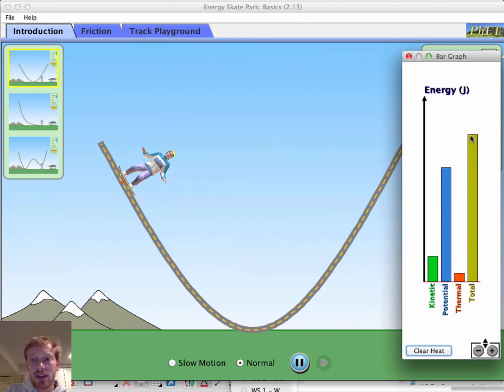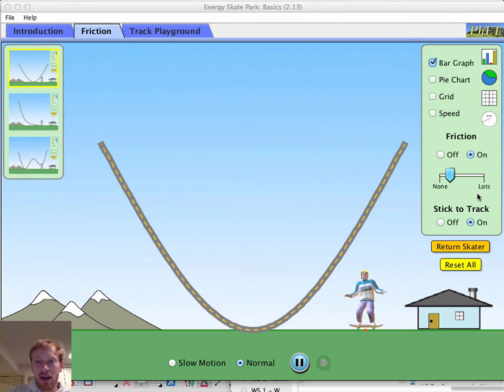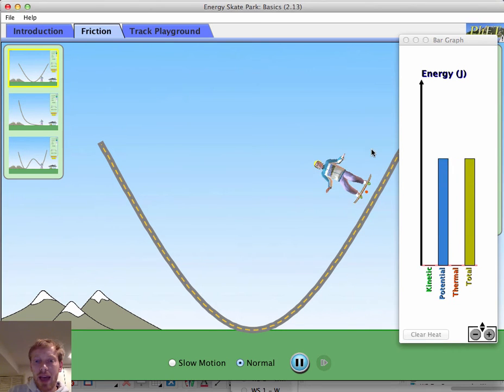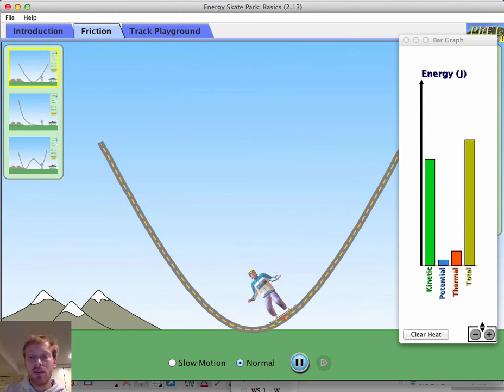And look, I see that total energy stays the same, and this red, this says thermal energy, that seems to be staying the same too. If I go to this tab that says friction, and I turn friction on, so there's some friction there, let me get my energy bar graph up here. I lift him up. I add energy to the system when I lift up the skater. Right now it says all potential. Now look what's happening.